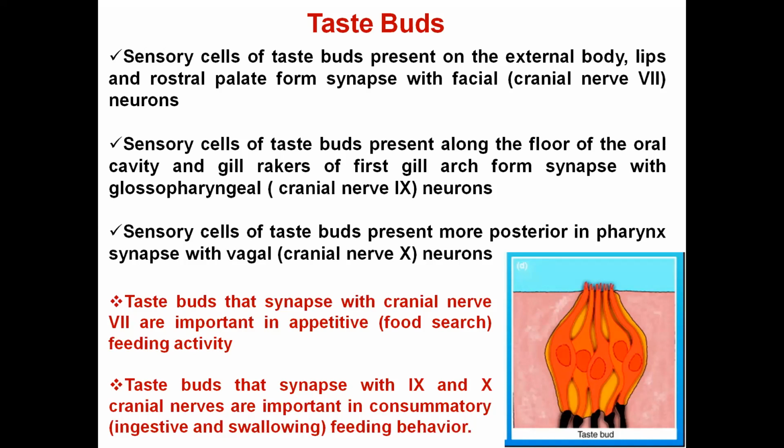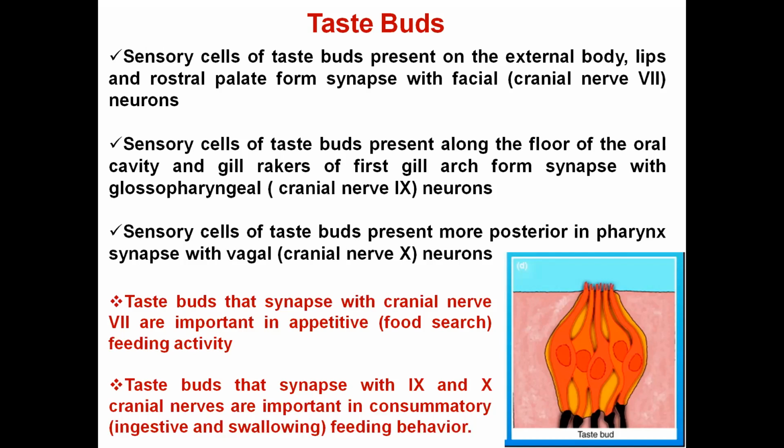So the cranial nerve 7 is important for appetitive feeding activity, means जो टेस्ट बड्स हैं जो कि लिंक्ड हैं आपकी क्रेनियल नर्व 7 से, their role is in the food search.